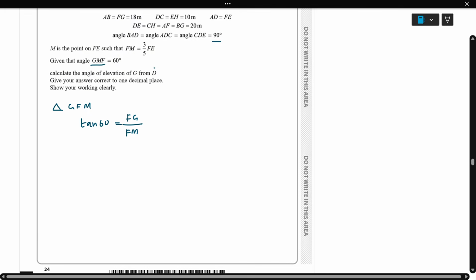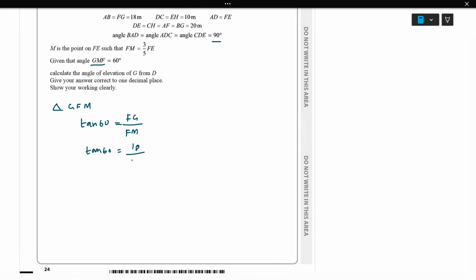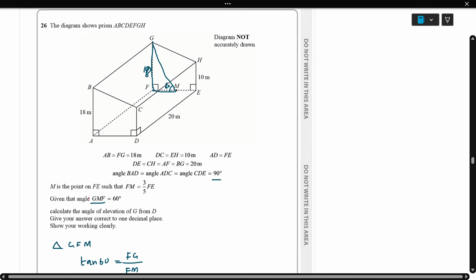So tan 60 equals 18 over FM. Bring FM here: FM equals 18 over tan 60. So FM equals 6 root 3. This is one of the solutions, so we got FM.